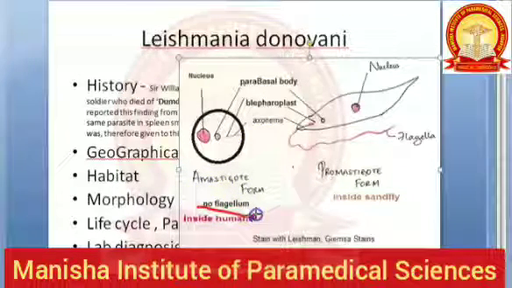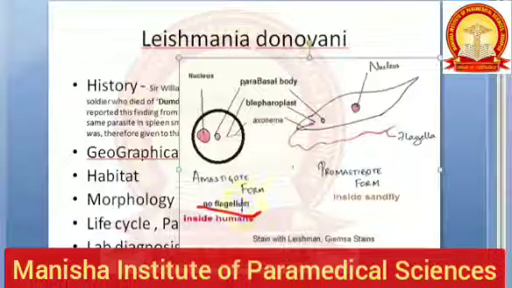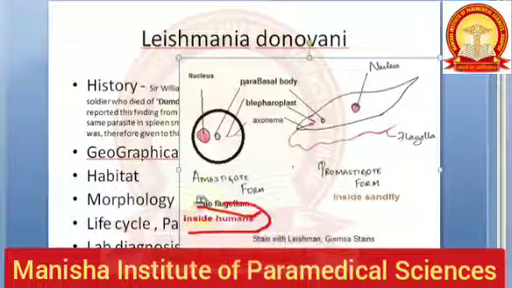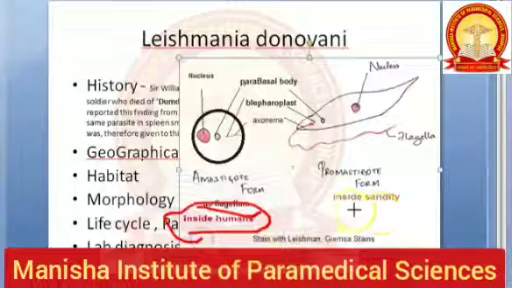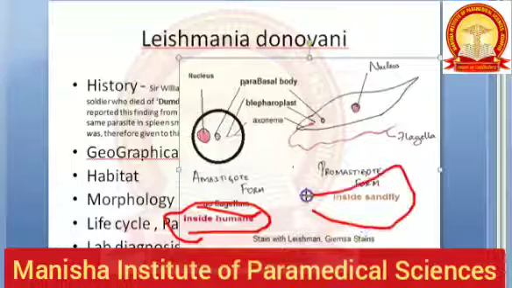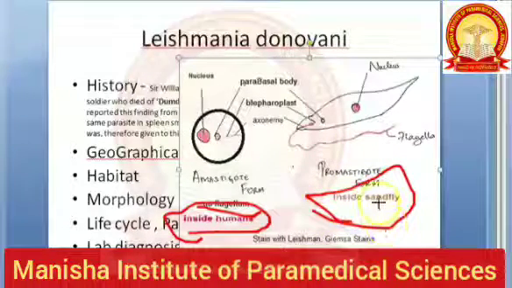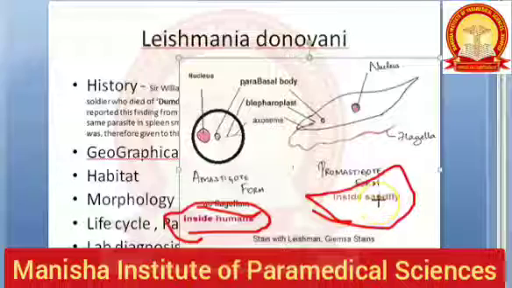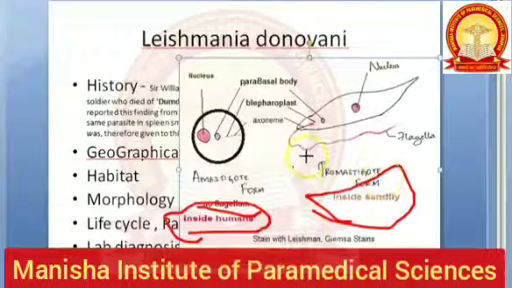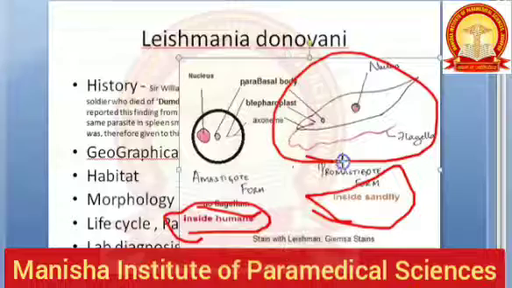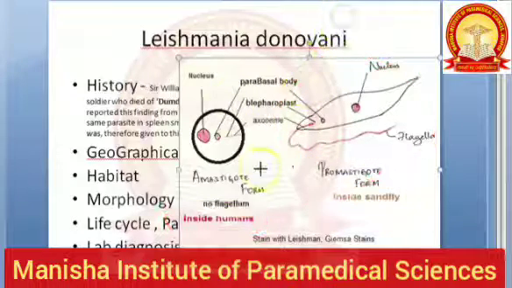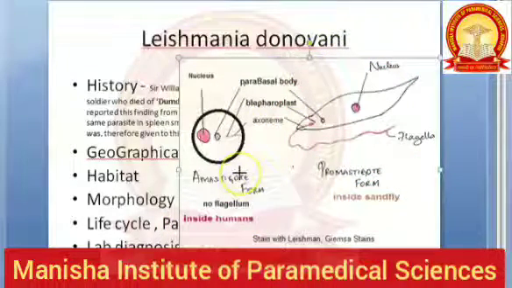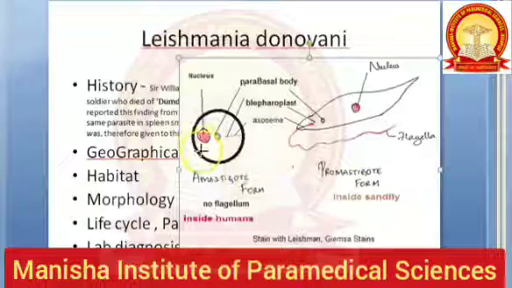Now coming to the amastigote form, with no flagellum, this is actually found inside human beings. This promastigote form will be in the sandfly. You have seen the photo of the sandfly already, right? Inside that, this will be there. What is this? Promastigote. Now, amastigote form means no flagella.